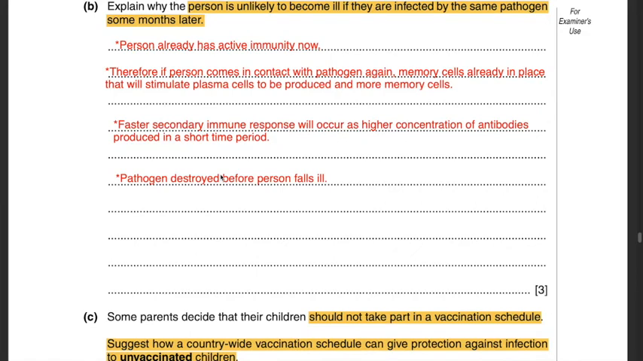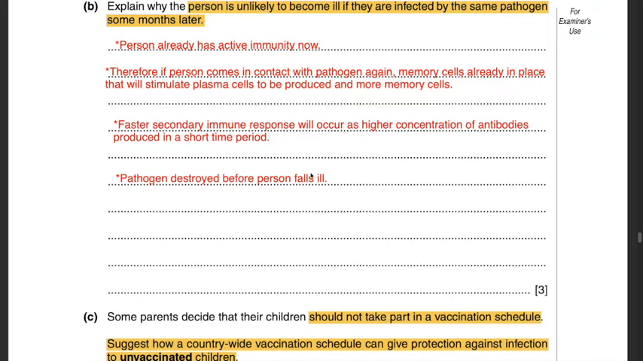Part B. Explain why the person is unlikely to become ill if they are infected by the same pathogen some months later. The best possible answer over here is that the person already has active immunity, because if a person has active immunity, then the person will not be infected by the same pathogen again. Hence, if a person comes in contact with the pathogen again, memory cells will already be in place that will stimulate plasma cells to be produced and more memory cells, because a person who has active immunity has memory cells in place, and memory cells form part of the immunological memory.